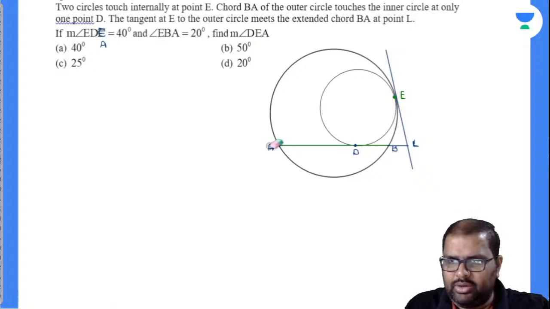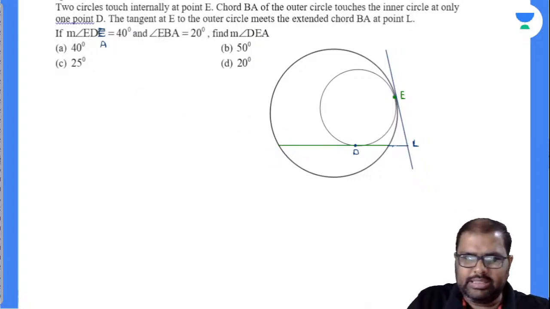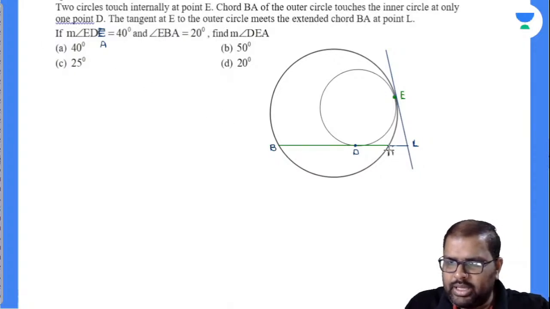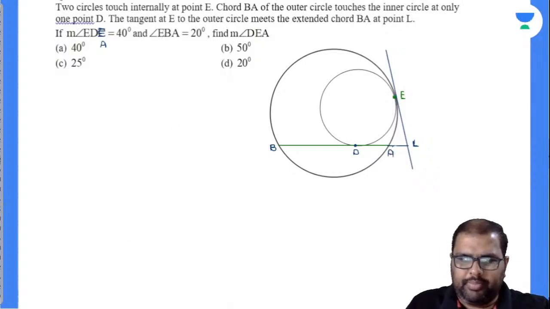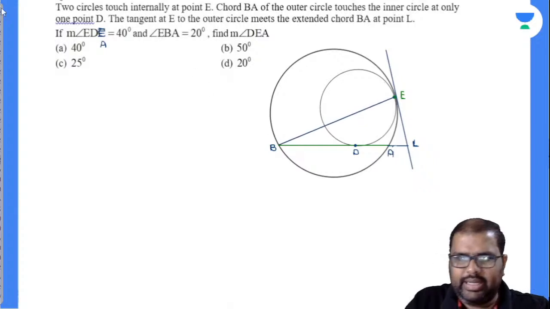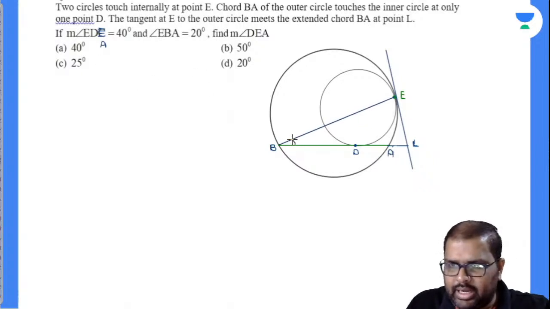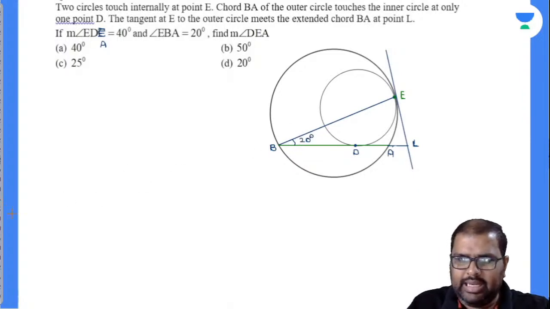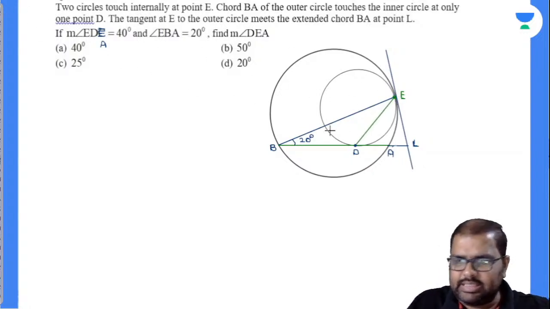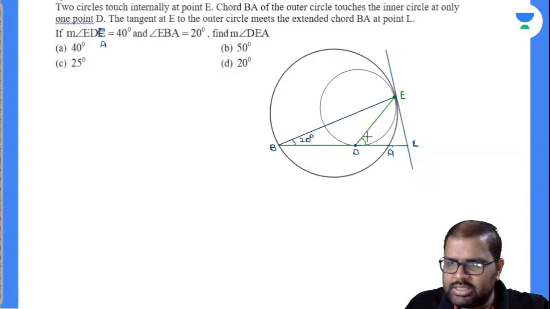Now I have to take down chord BA, not chord AB. So this is B, this is A. Now the point here is angle EBA is equal to 20 degrees. I'll write down here. Any other point given there? This is angle EDA. I'll write down in red ink. EDA is 40 degrees. Okay, fine. Now, what is the question asked?